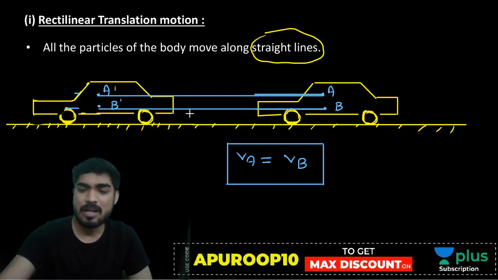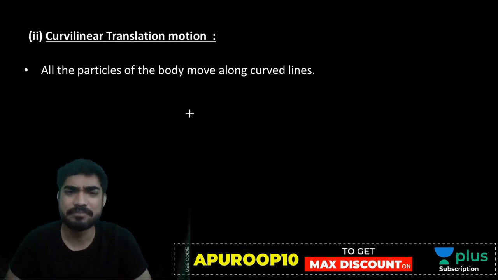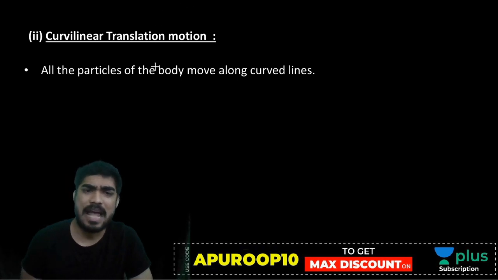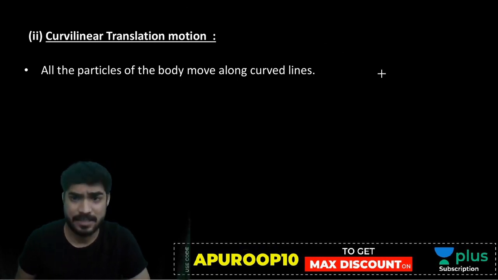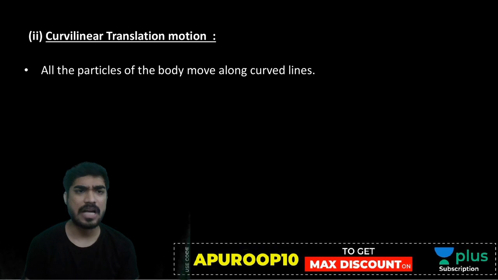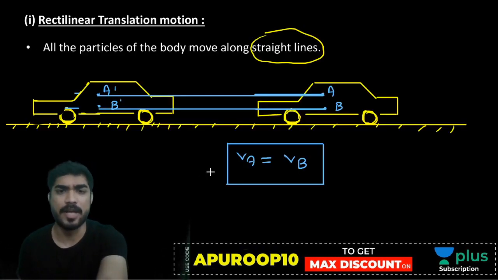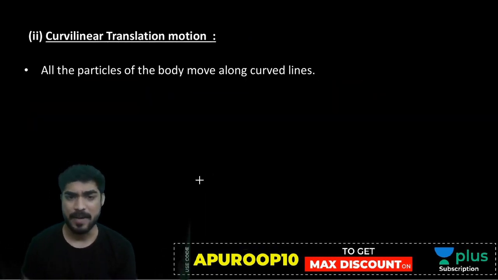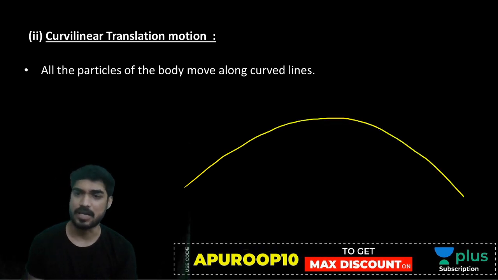Now beta, what will be curvilinear? All the particles have curved paths. So let's make a curved path. Let's say this is your curved path.